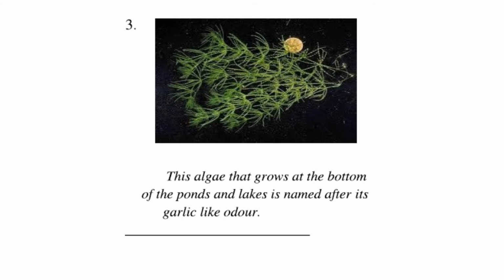Third, this is musk grass. It has a garlic-like smell, it has no flower and it will not extend above the water surface and often has a grainy, crunchy texture.